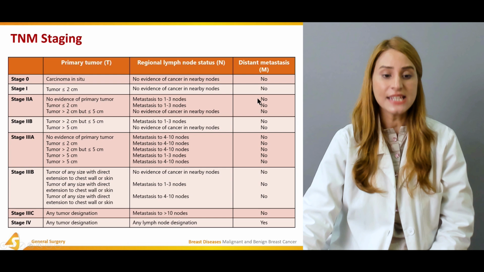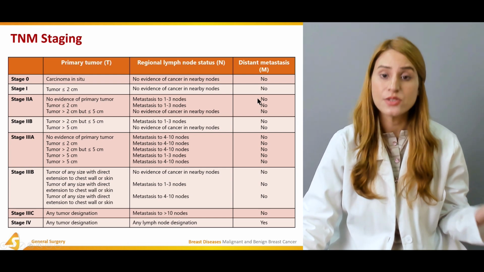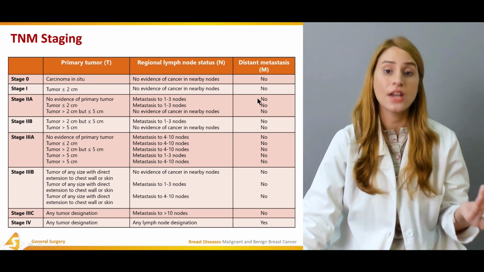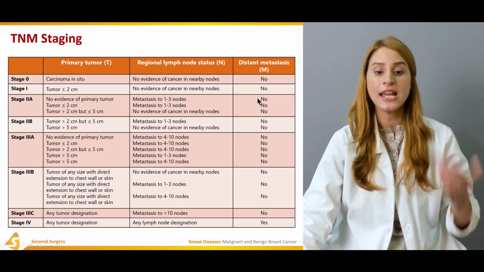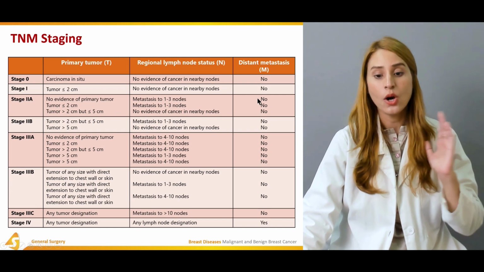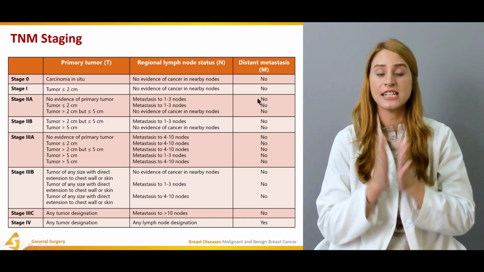And in stage 3C, there's any tumor designation, there's metastasis to greater than 10 nodes, and there's no distant metastasis. And in stage 4, any tumor designation, any lymph node designation, and there is distant metastasis. So this was all about the TNM stages.